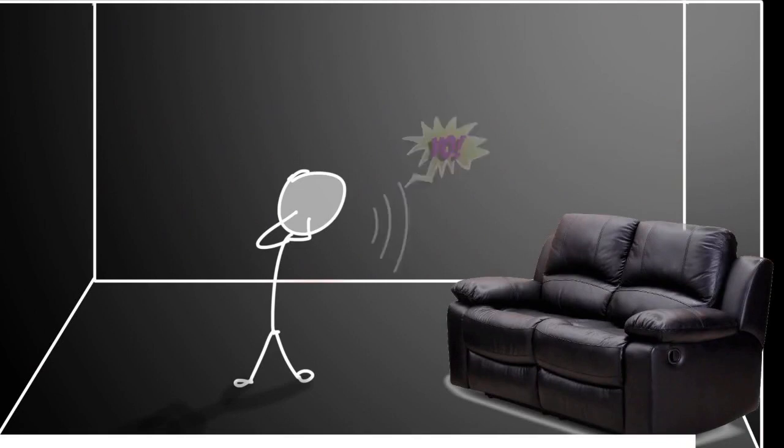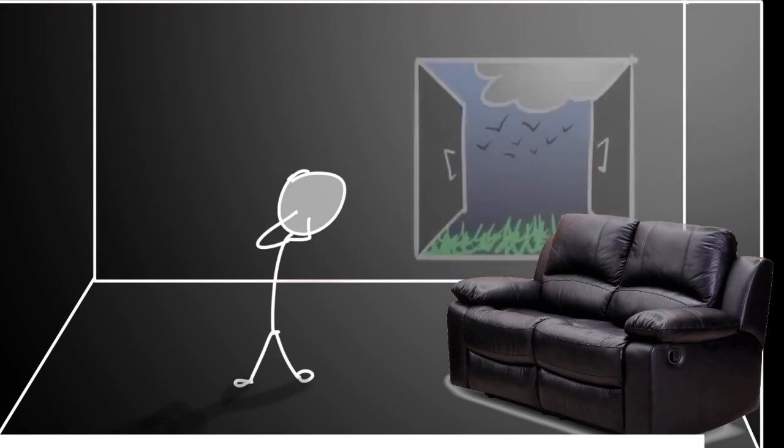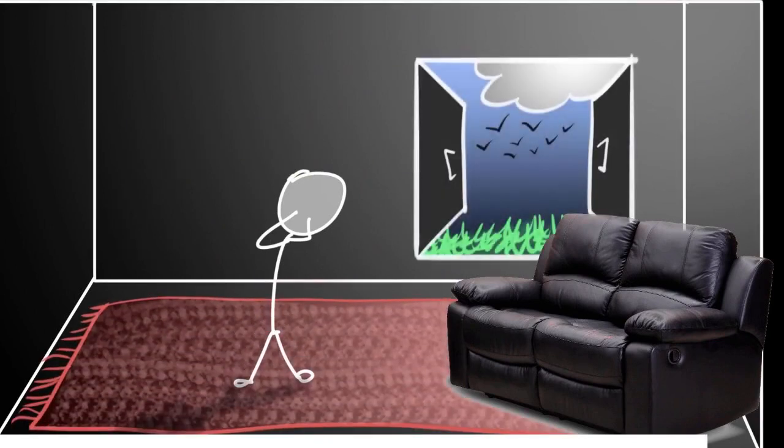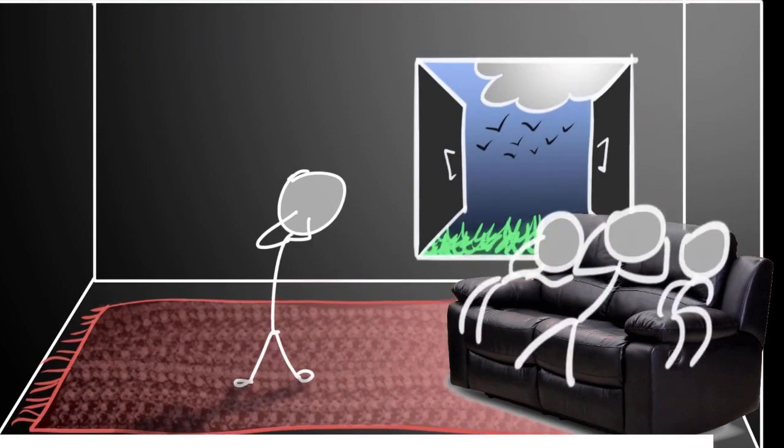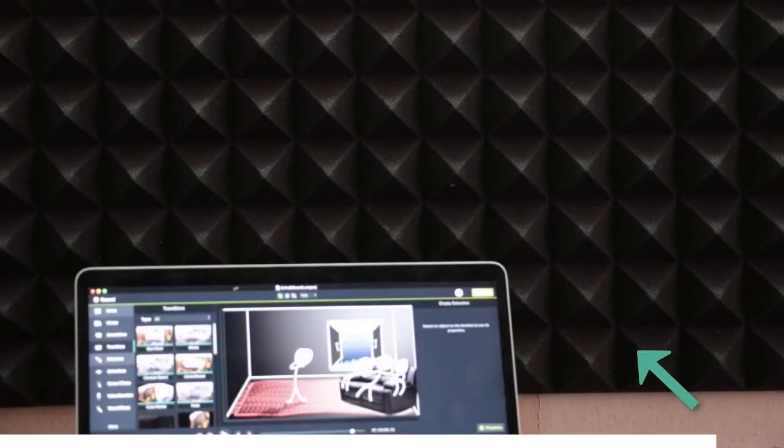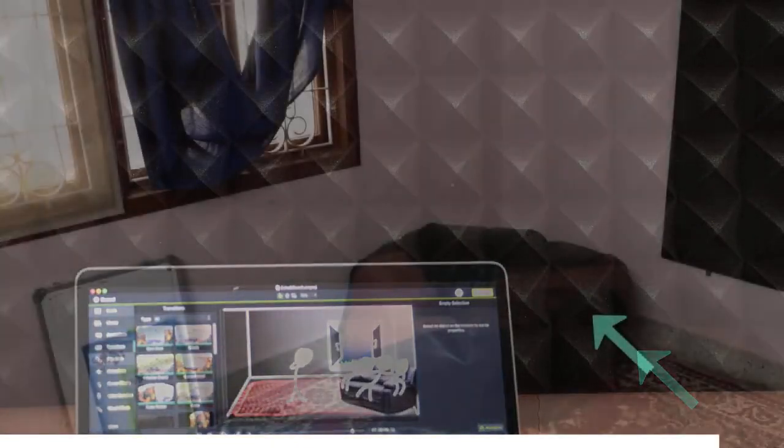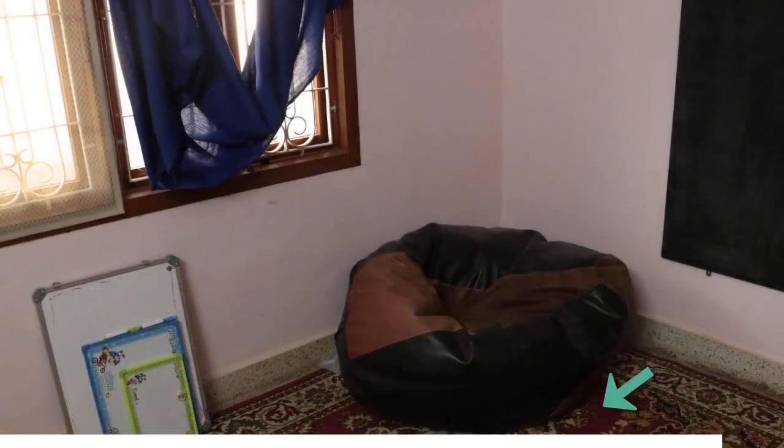Because if sound gets absorbed, then there will be less reflection, less reverberation. This can be done by having open windows or carpets, cushions, and even people. And for the same reason, in my room, I have this sound absorbing foam, this beanbag, this carpet, and a very questionable blue curtain. All these things absorb sounds and reduce reverberation.